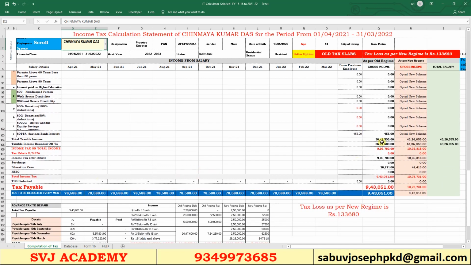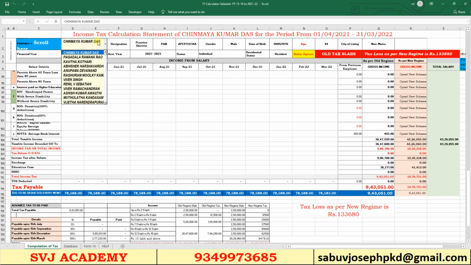Here the tax is calculated. Here the total income is arrived at after all deductions, and the income tax is calculated as 9,06,780, and the education cess is also added. So the total tax liability comes to 9,43,051 in this case. Here, from April to March 2022, it is showing how much TDS we have to deduct from the salary. So in this case, 78,588 we have to deduct every month from the salary. So it is automatically calculated.